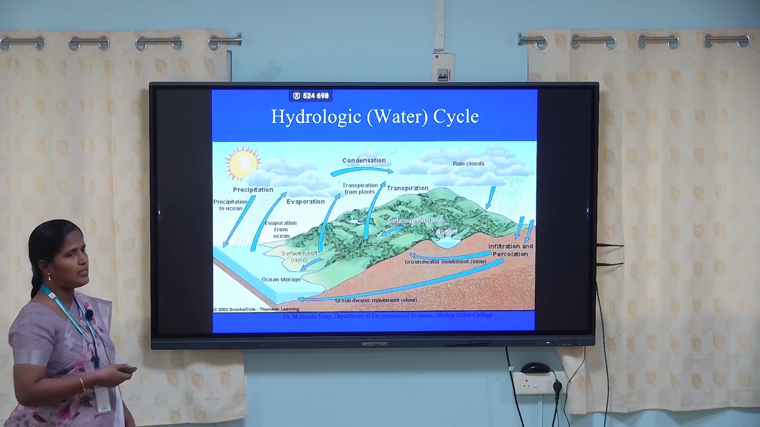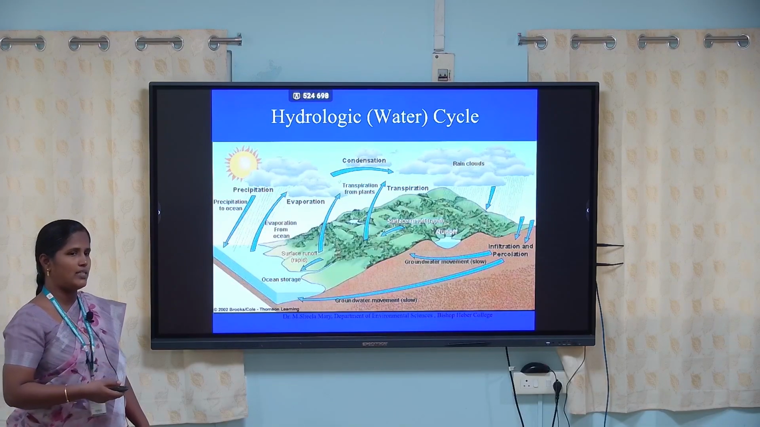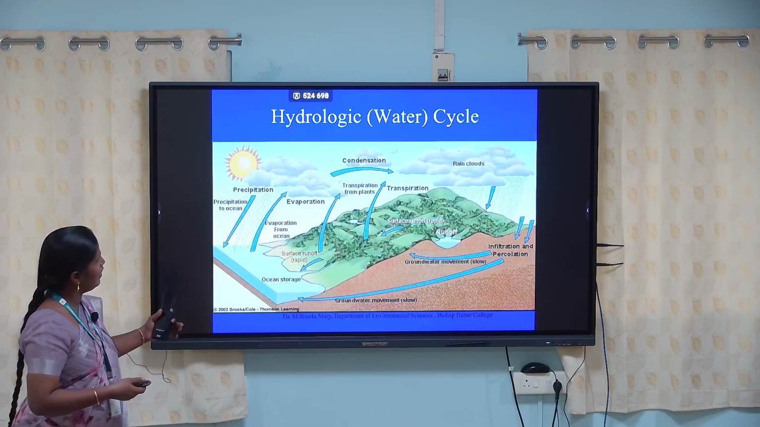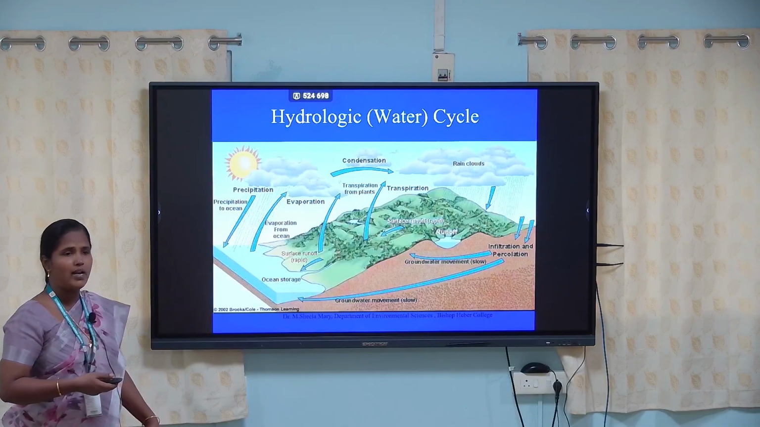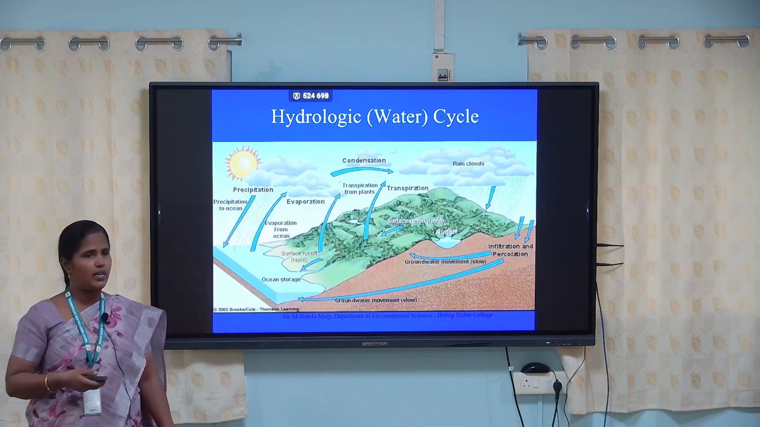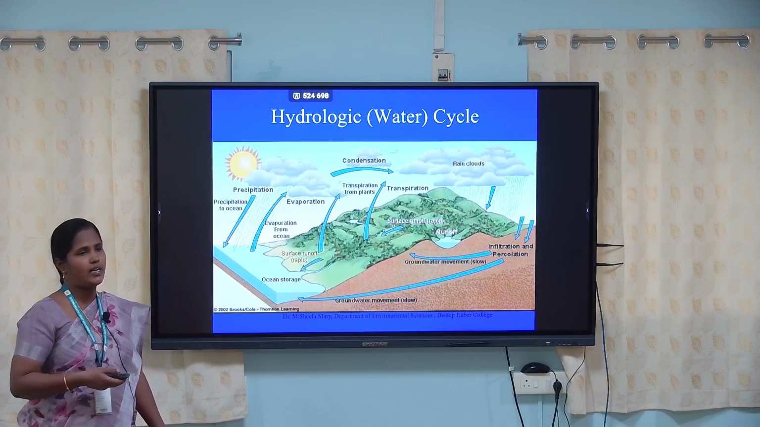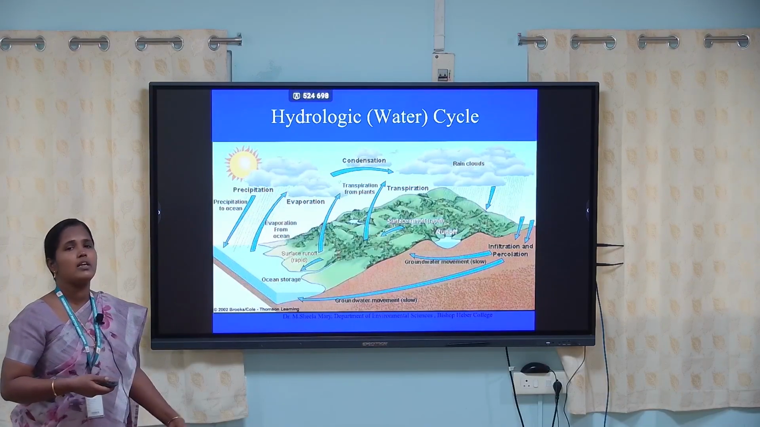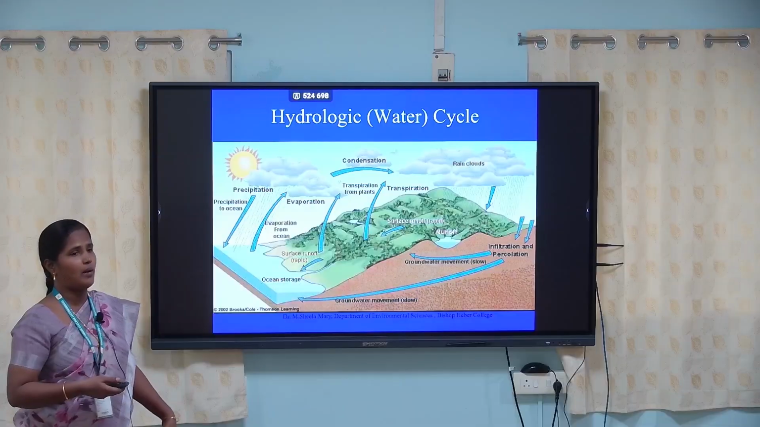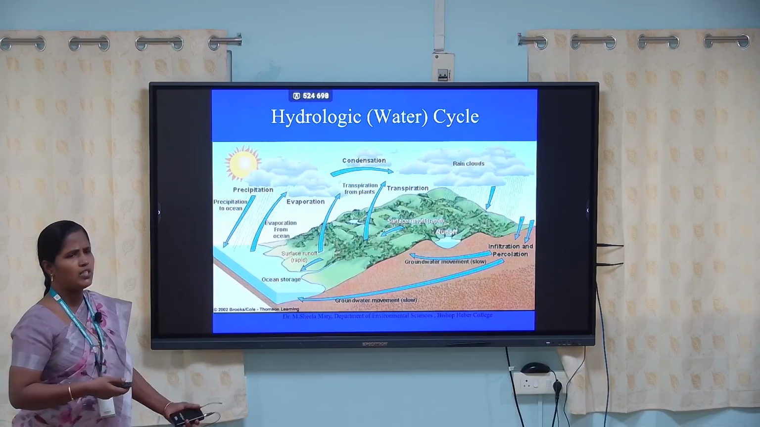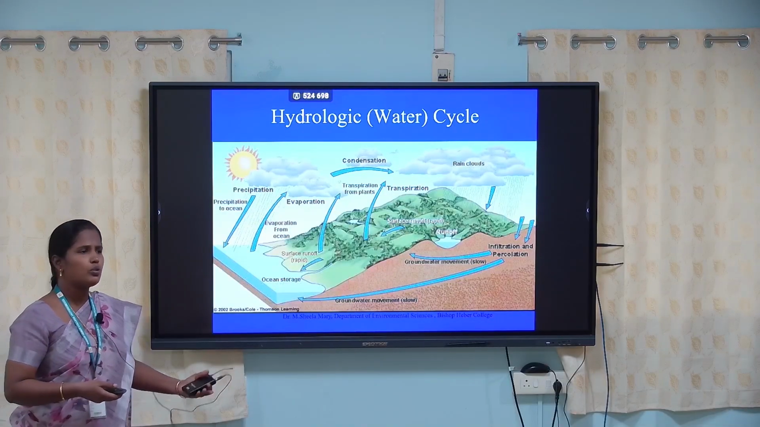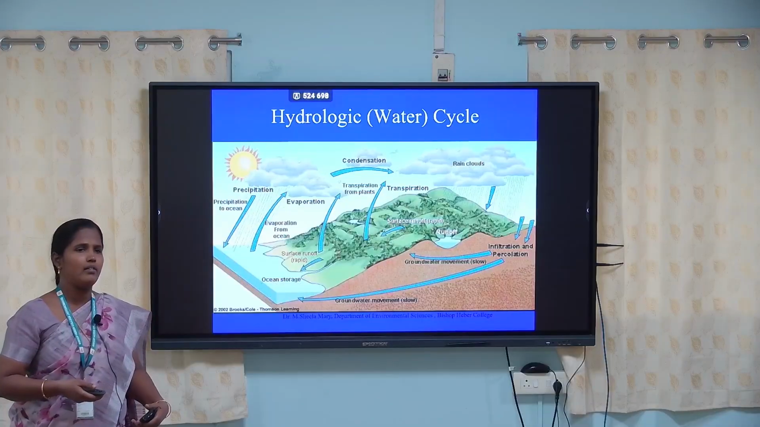In the carbon cycle we saw both plants and animals. In the hydrological cycle, the plants, especially the forest, are very important. Without plants the hydrological cycle cannot complete, because hydrological means the water cycle. Through this cycle only we can get rainfall.